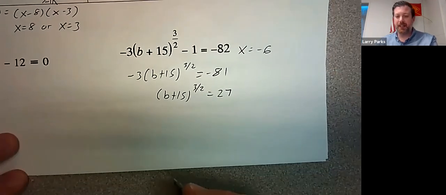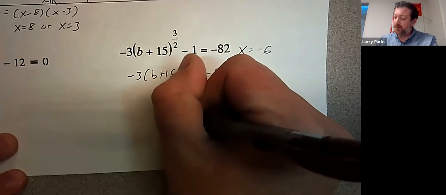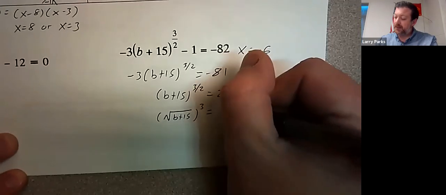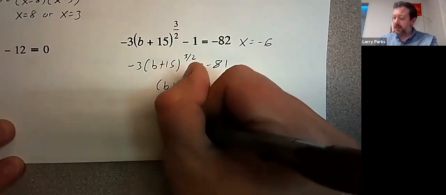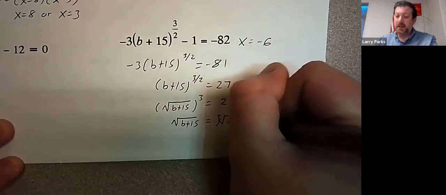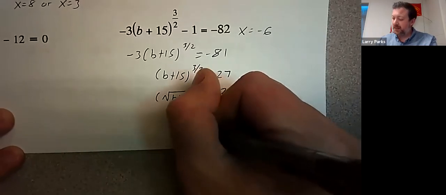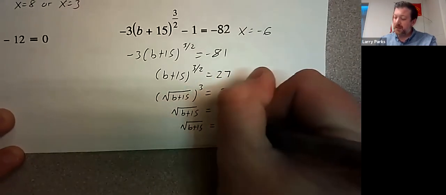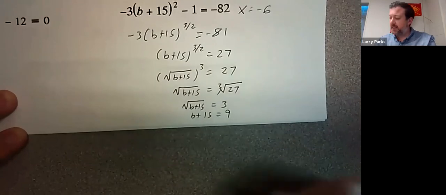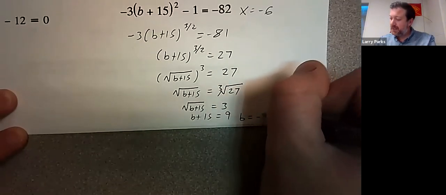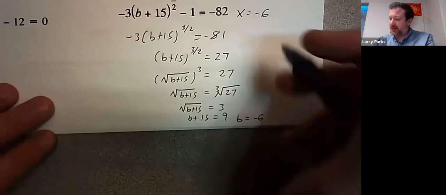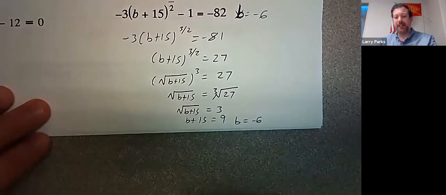And then I'm going to write this as square root of b plus 15 raised to the 3rd is 27. Take the 3rd root of both sides. The 3rd root of 27 is 3. Square both sides. Subtract 15. And I get negative 6. Same answer. I should change this to a b, not x. We didn't have an x. Okay.